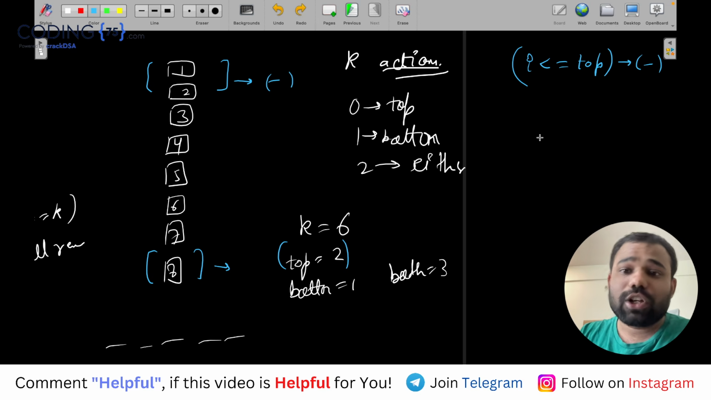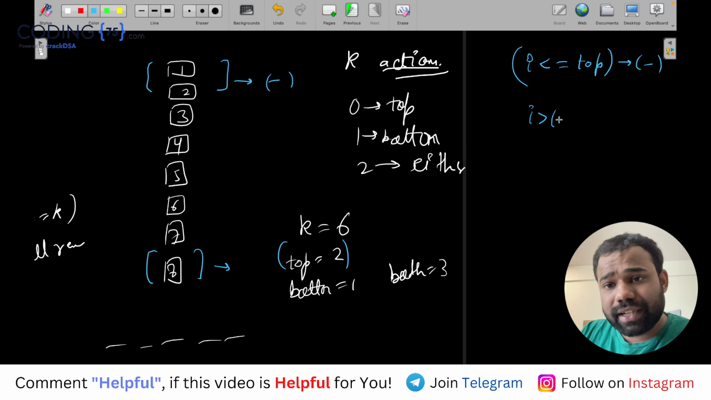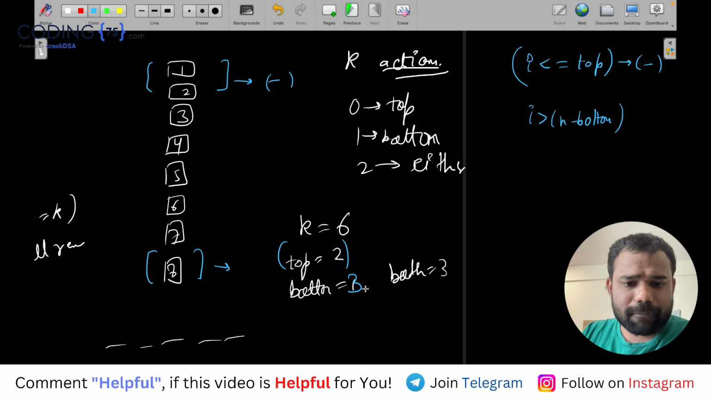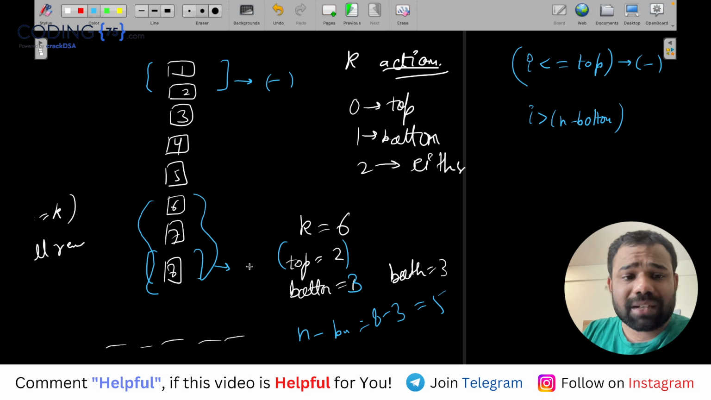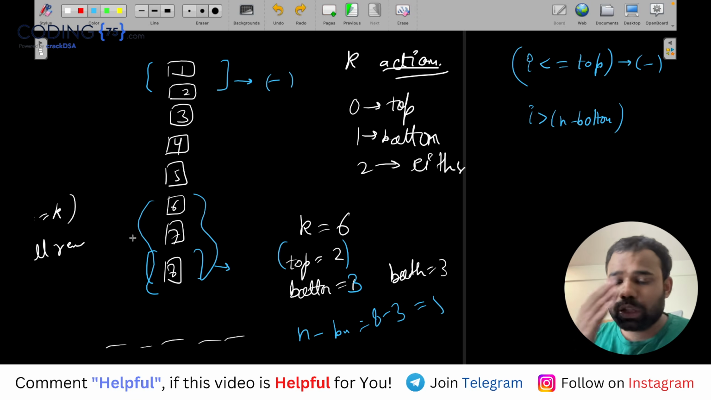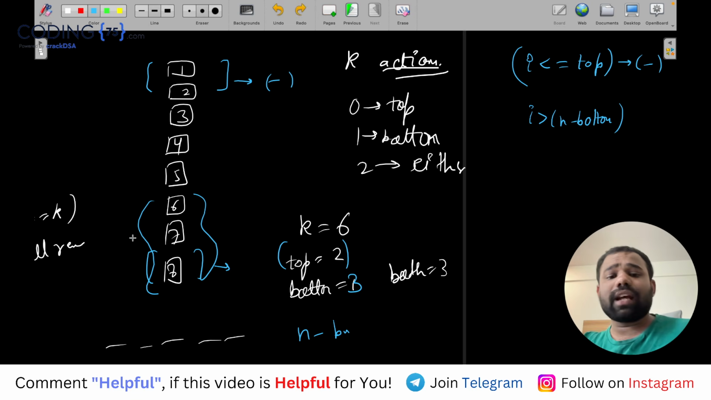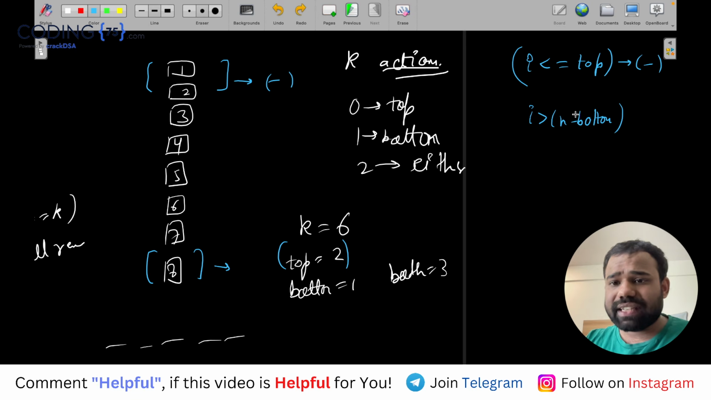How to check that? If the card number is greater than n minus bottom. For example, if bottom was 3, you can see these three cards will go. How to find them? You can find n minus bottom, which is 8 minus 3, so cards with a number more than 5 will be removed. Basically, a card with a number more than n minus bottom will definitely be removed. So I will say if i is greater than n minus bottom, it will again be minus, I'm sure.